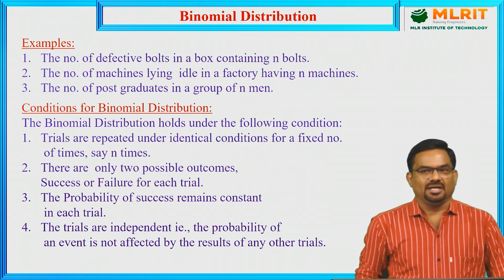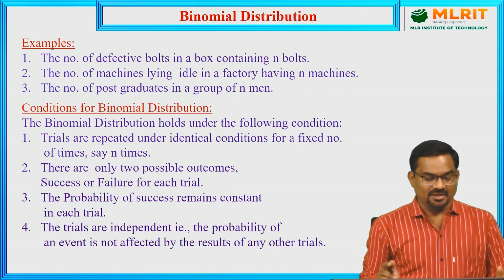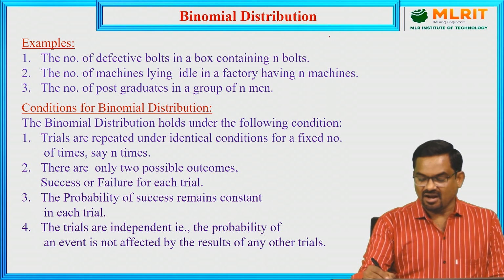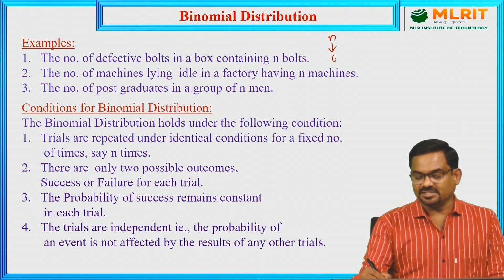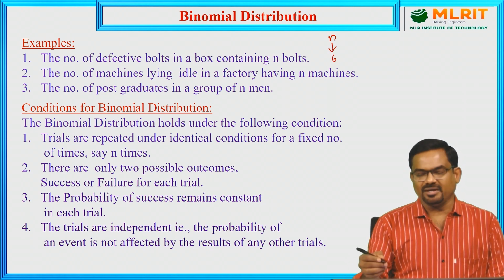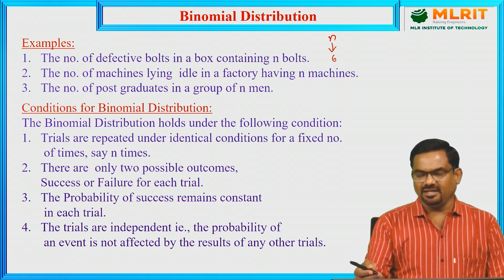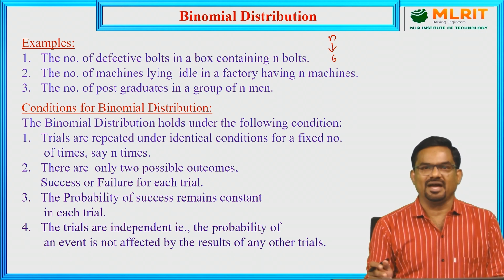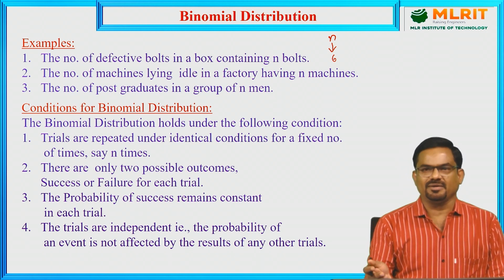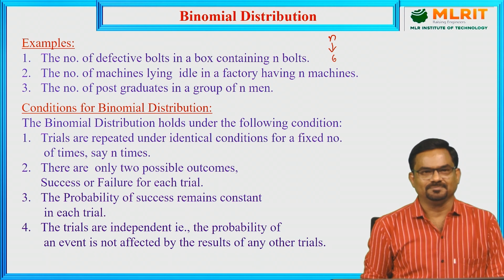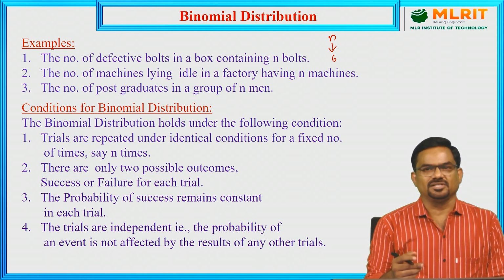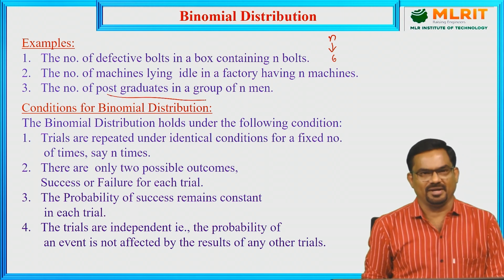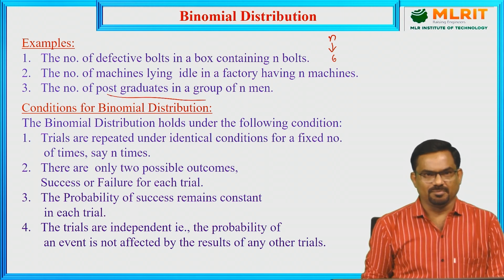And now examples of binomial distribution. The number of defective bolts in a box containing n bolts. For example, if there are n bolts and 6 bolts are defective, then we can find the probability of getting 3 defective bolts, 2 defective bolts and so on. The number of machines lying idle in a factory having n machines. So out of n machines, for example, x machines are idle, or what is the probability that x machines are idle? That we can calculate. The number of postgraduate students in a group of n men. All these come under this binomial distribution.